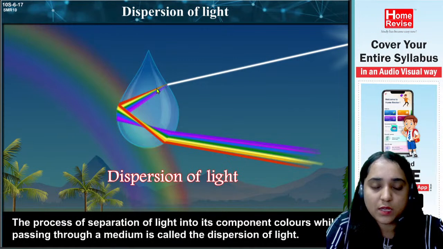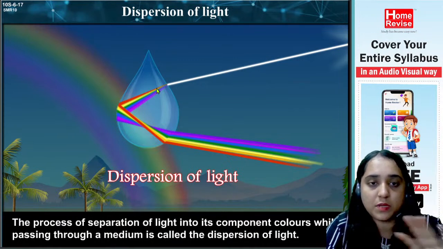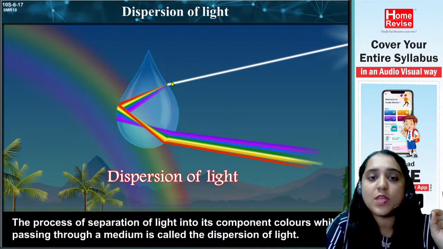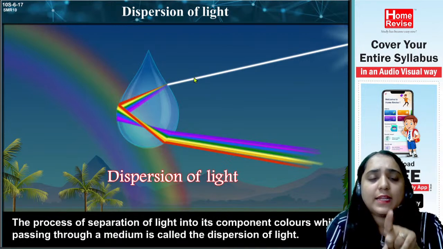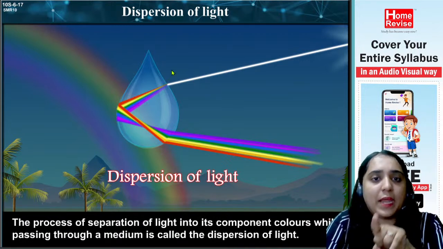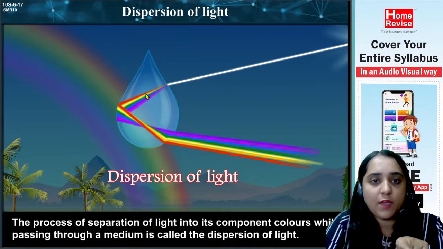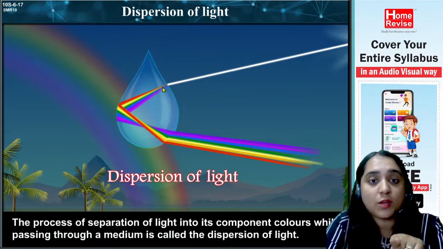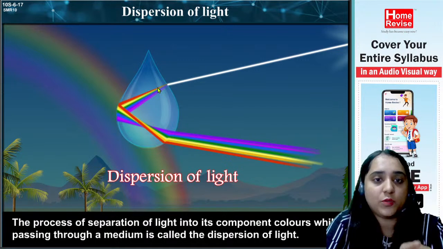Now the light is moving from one medium to the other medium, so here refraction took place.